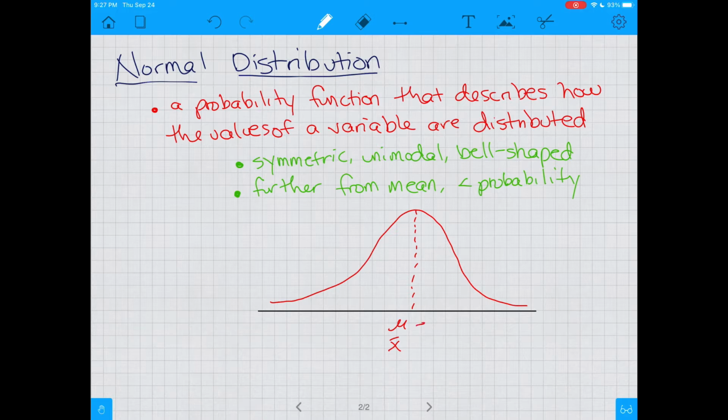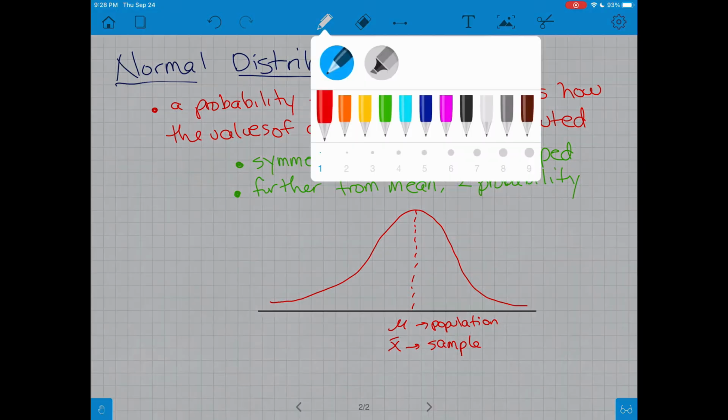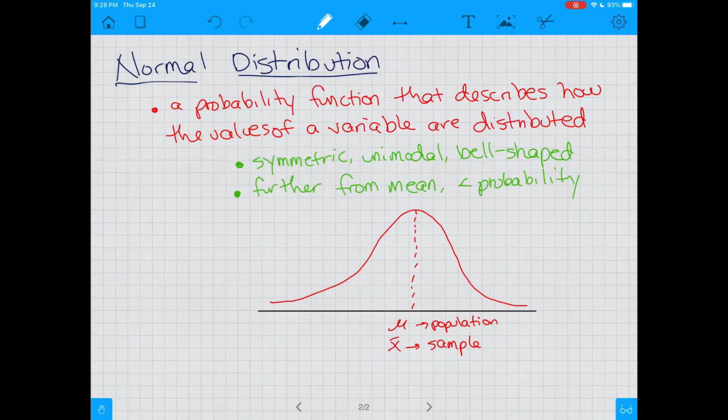The difference between those is that mu is for a population level. The population mean, for instance, if I took the mean SAT score for every single person who took the SAT, and I found the average of all of that. X bar is if you have a sample, meaning if I just took a smaller group of, let's say, 100 people and computed their mean SAT score. And then we have data, all underneath here.